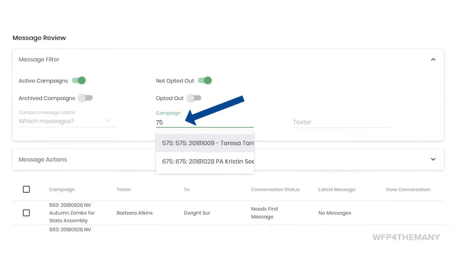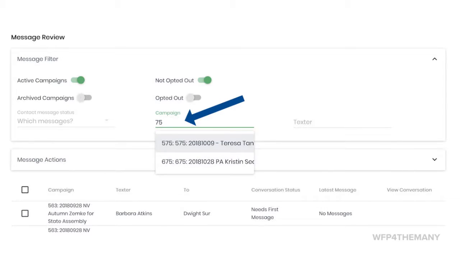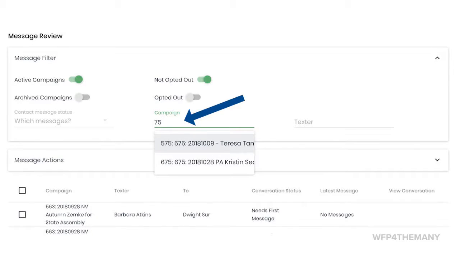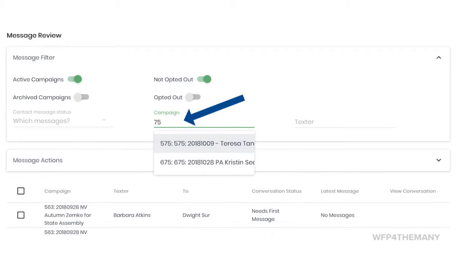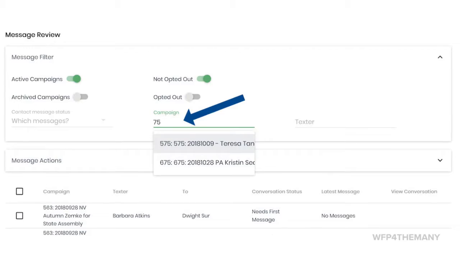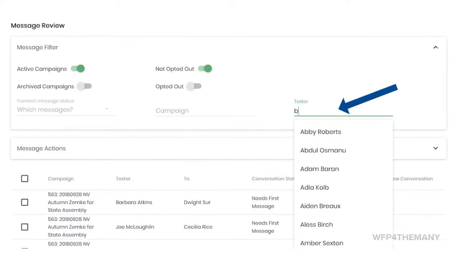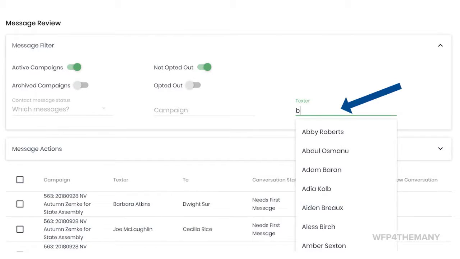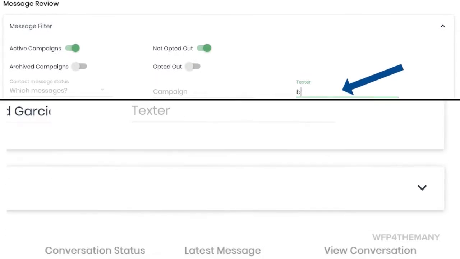Start typing a candidate's name or campaign number and select the campaign you intend to sweep. Sweeping is the casual verb we use among admins to describe performing quality assurance or guiding. Next, start typing the name of the texter you intend to sweep and select them from the drop-down list.